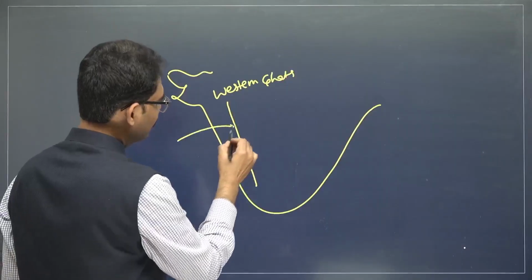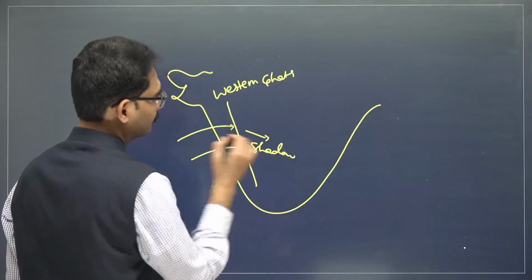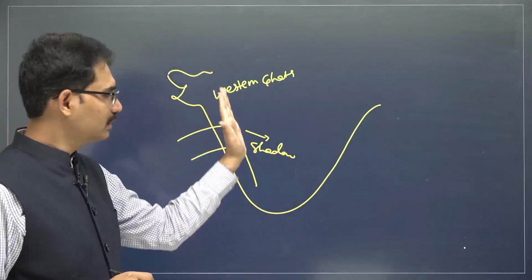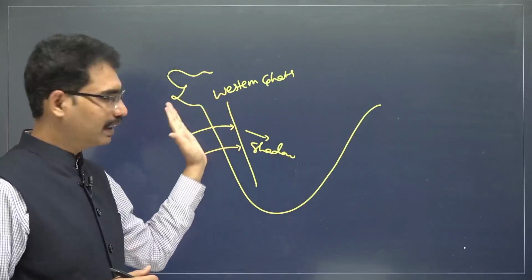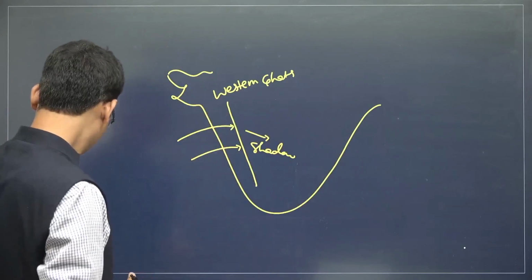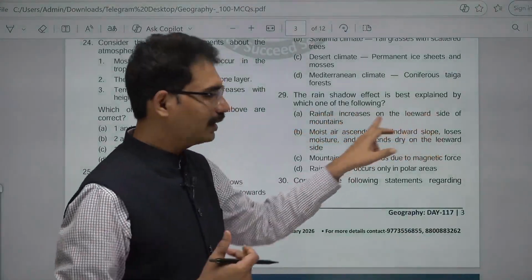This is the rain-bearing side, and this is the rain shadow region. Because of the mountains, moisture drops on this side and only dry winds blow towards that side. Rainfall increases on the leeward side of the mountains.